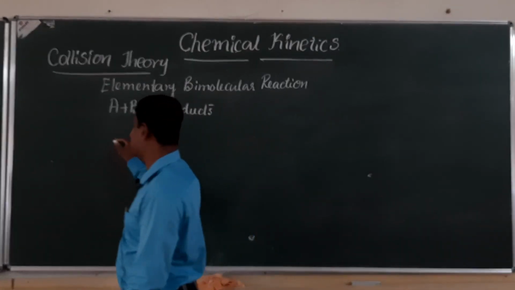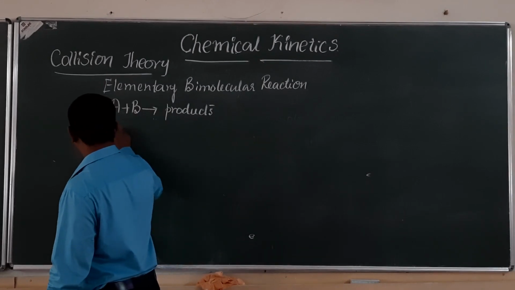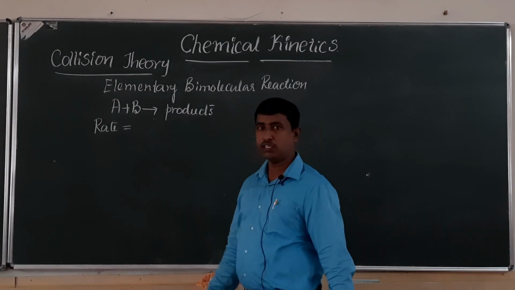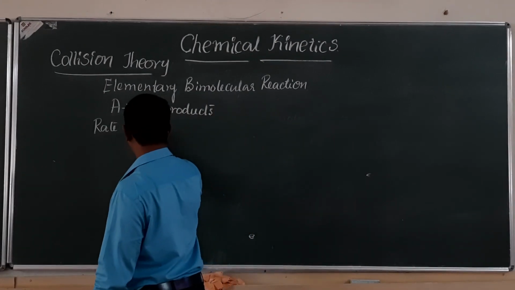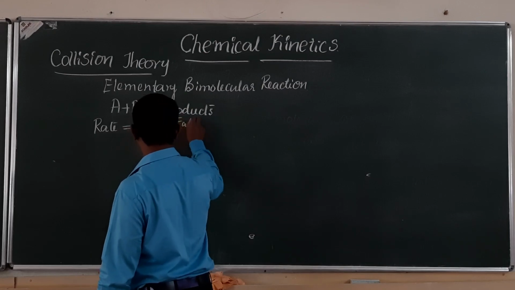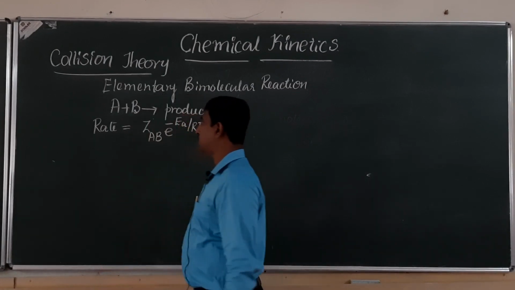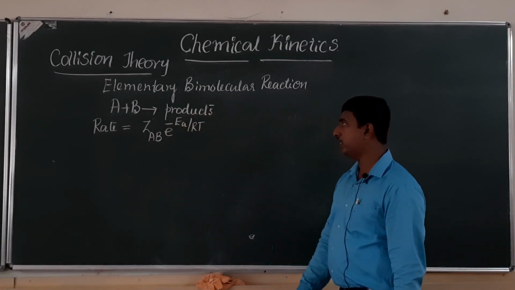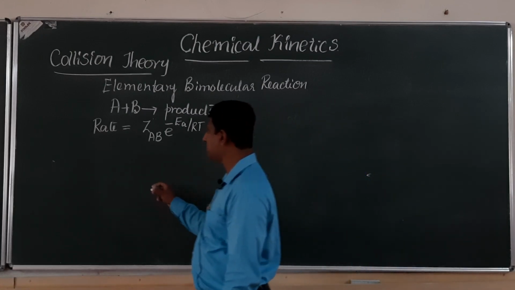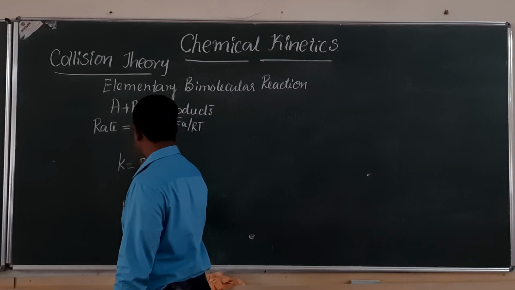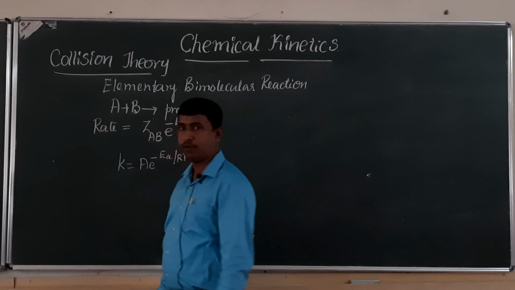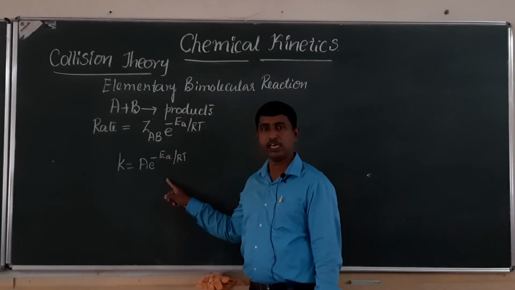Now the rate of this reaction, according to collision theory, can be given like this. Rate is equal to ZAB e to the power minus EA by RT. This equation is just like the rate constant k equals A e to the power minus EA by RT. This is the Arrhenius equation.